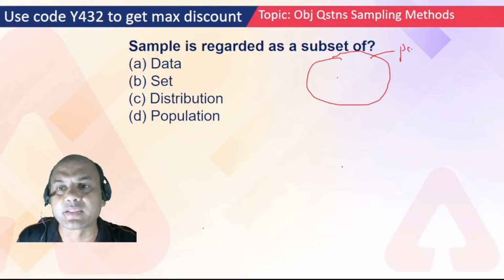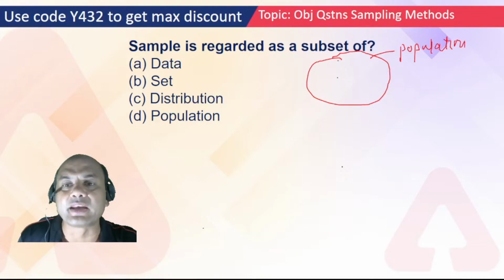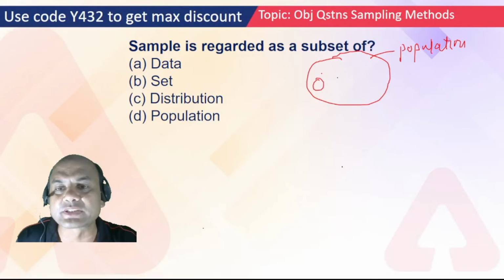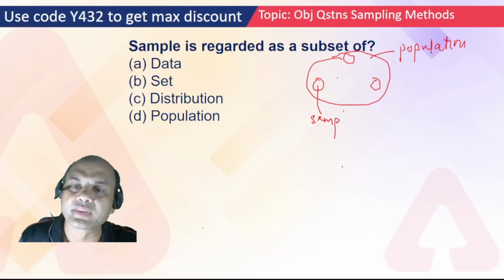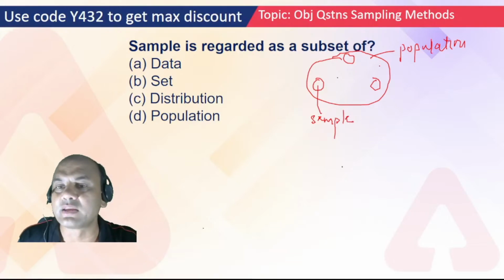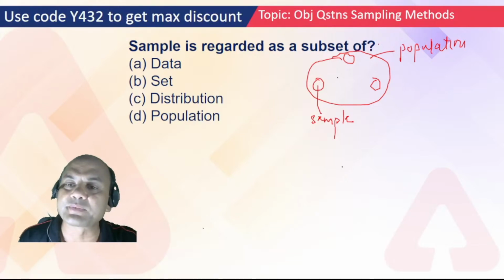And from that population, I take samples from this corner, this corner, this corner. These samples are lying in this population only. So these samples become a subset of population. So the answer is D, population.